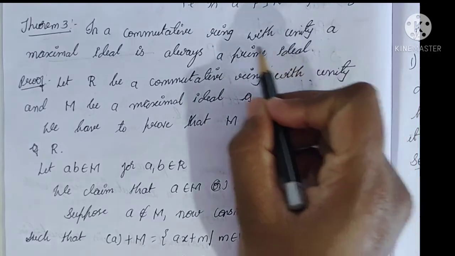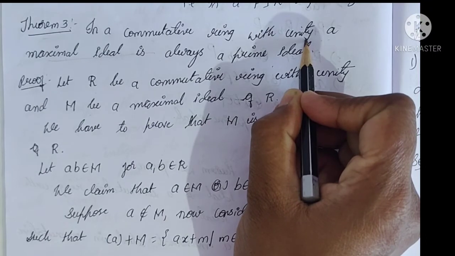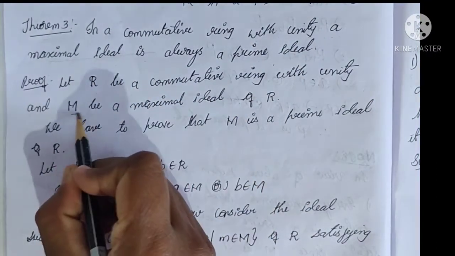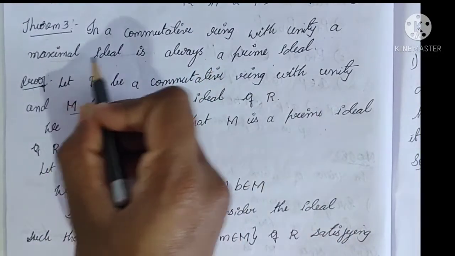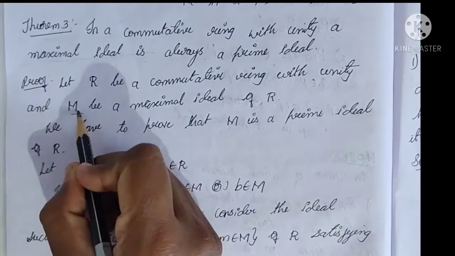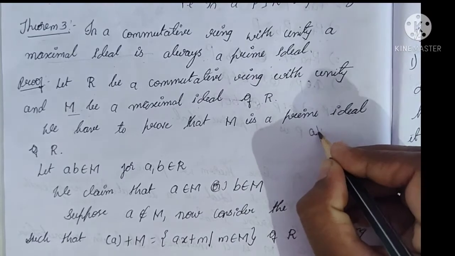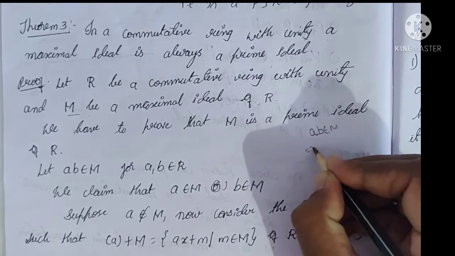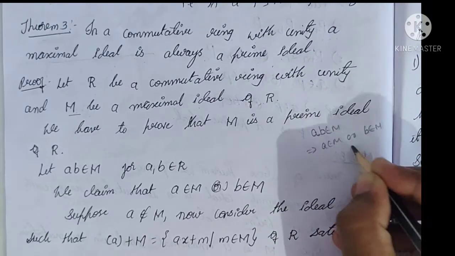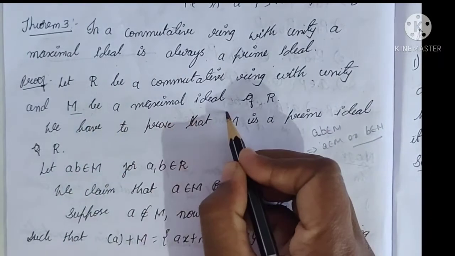See here, consider R to be a commutative ring with unity. The commutative ring with unity has a maximal ideal. That maximal ideal, consider it as M. Then we have to prove that a maximal ideal is a prime ideal. That means we have to prove that M is a prime ideal. M is a prime ideal means we have to prove that ab belongs to M implies a belongs to M or b belongs to M. This is the definition of a prime ideal. Therefore, here we have to prove that M is a prime ideal.